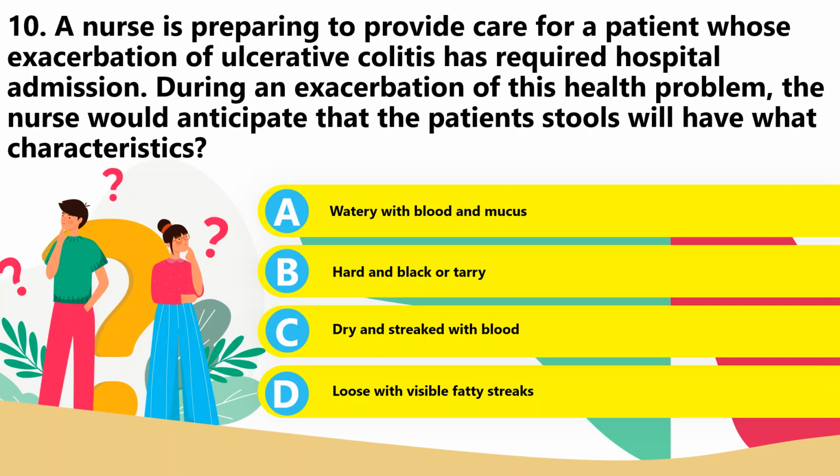Letter B, that is fecal impaction, and dry and streaked with blood, that is fecal impaction. Loose with visible fatty streaks, it shouldn't be fat, but it should be mucus. So stools may be bloody and contain mucus. Stools are not hard. It should not be dry. It should also not be tarry or black, or fatty in patients who have ulcerative colitis. Number 10, the answer is letter A.